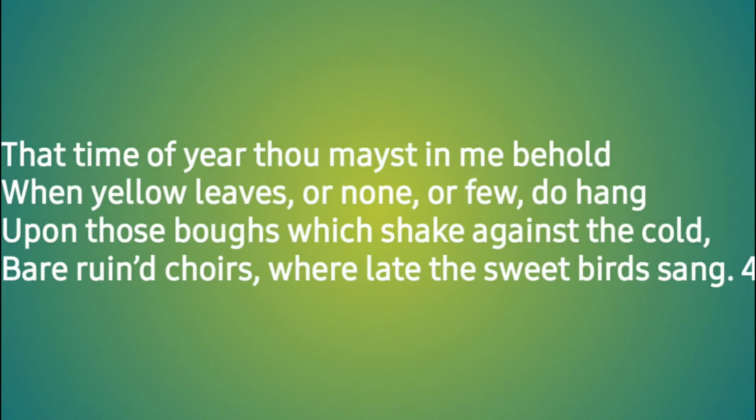Before we start the explanation, you should understand that thou means you, thy means your, and ere, which we see in the last line, means before. Now we will explain the poem quatrain by quatrain, by reading each quatrain. That time of year thou mayst in me behold, when yellow leaves, or none, or few do hang upon those boughs which shake against the cold, bare ruined choirs, where late the sweet birds sang.